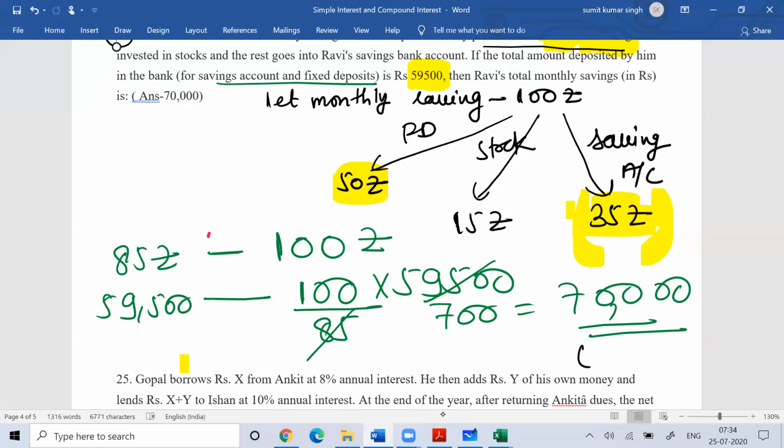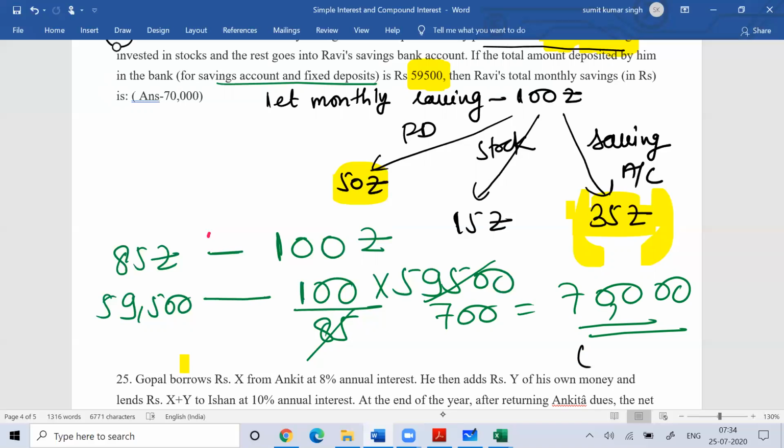Whenever you see a question on simple interest or compound interest, it doesn't mean that the question has to be solved using the formula only. The formula is just the faster way of getting the answer. Otherwise, step by step, you can get the same answer.